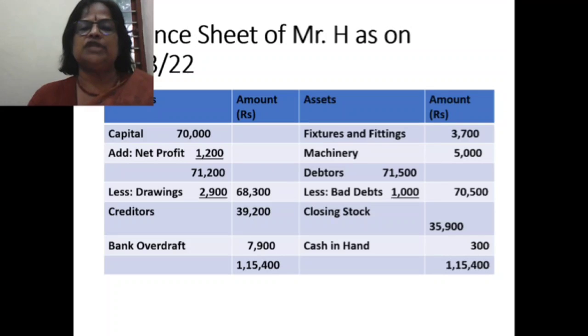Less drawings 2,900. So outer column 68,300. Creditors 39,200. Bank overdraft 7,900. Now in the asset side, fixtures and fittings 3,700. Machinery 5,000. Debtors 71,500. Now you have to reduce the new bad debts given outside the trial balance from debtors. So bad debts 1,000 you are reducing. So outer column 70,500. Closing stock 35,900. Cash in hand 300. So total of the balance sheet is 1,15,400.